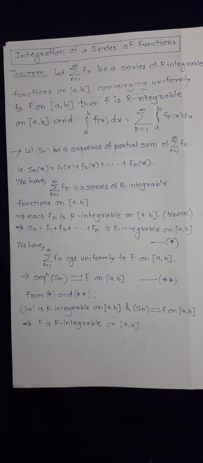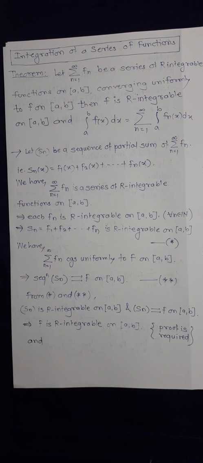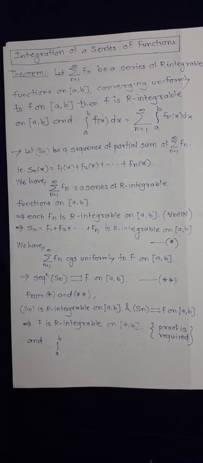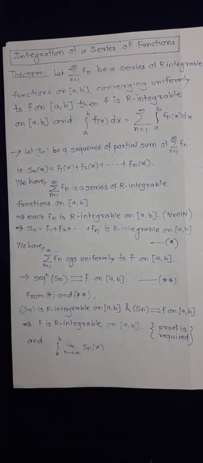Here I am writing that proof is required, which means you are supposed to write its proof. Already we have proved this part. And one more thing we had at that time. Do you remember? The integral from a to b of the limit as n tends to infinity of Sn of x is equal to the limit as n tends to infinity of the integral from a to b of Sn of x.